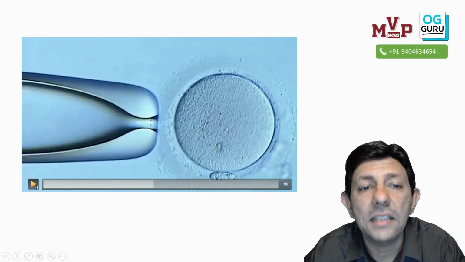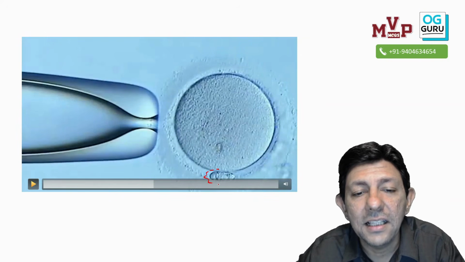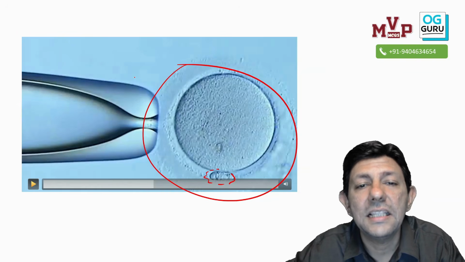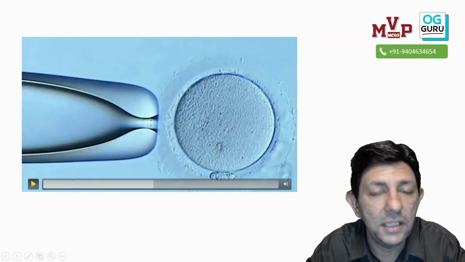Why am I calling this an egg? It's because here I can see the polar body, and this is the human egg. And what is being done?